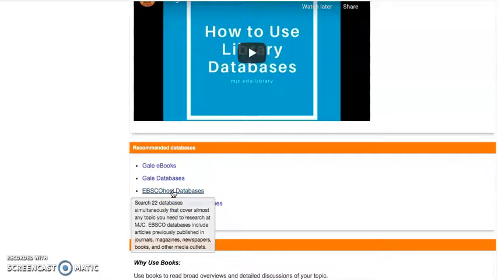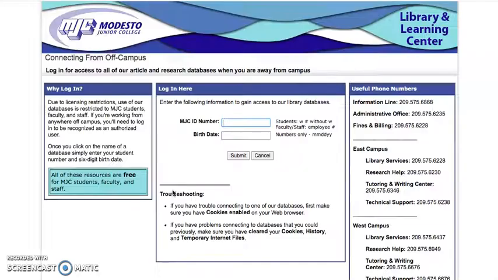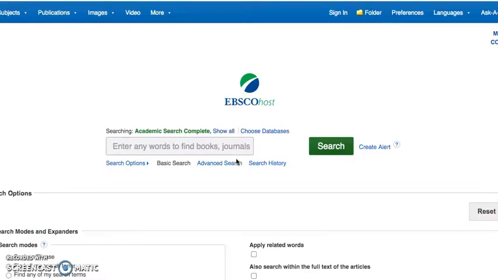more in-depth reading. Let me give you a quick example of what happens when you click on a database. You get taken to this page where you have to sign in with your student ID number without the W, to show that you're an MJC student, and then you put in your 6-digit birth date, and once you click submit, the actual database will appear, and in this case you use here in the search box, you put in the search terms for the topic you're trying to find articles on, click search, and a list of articles will appear.